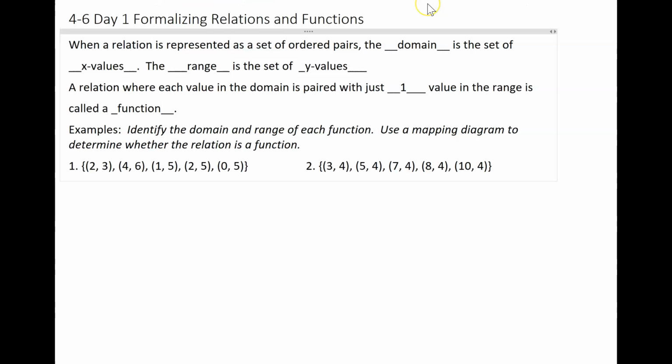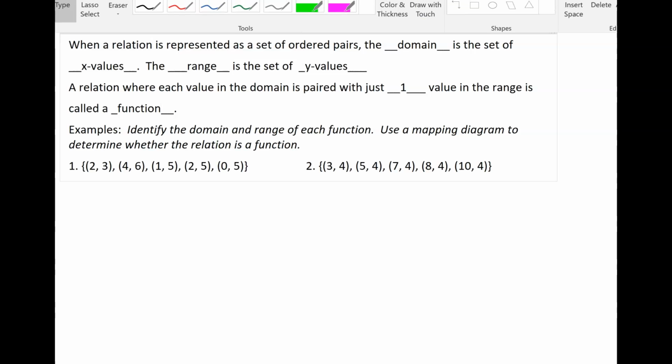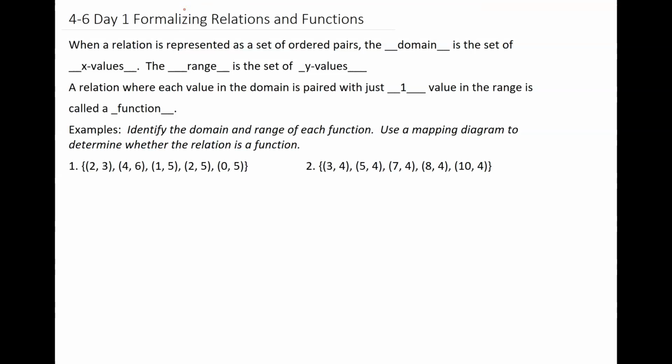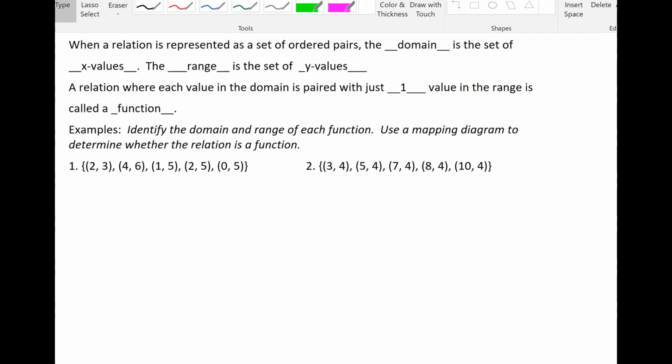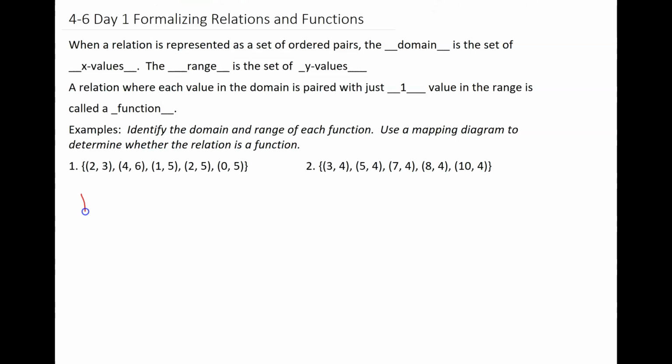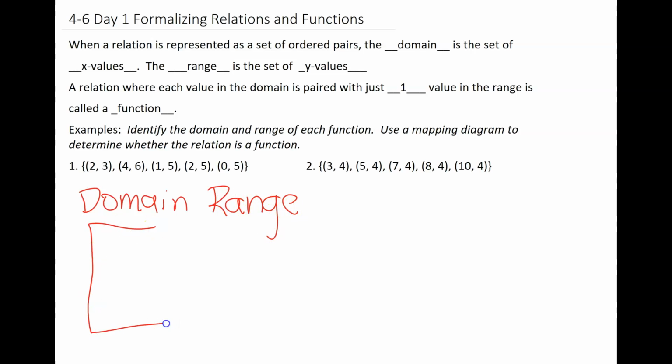So I'll go up here to my draw and we'll choose this. In order to do that, we create our domain and our range, and we have these boxes that we put this in.